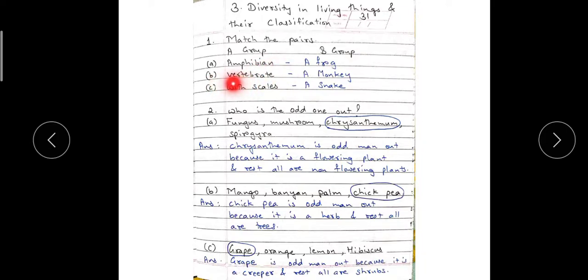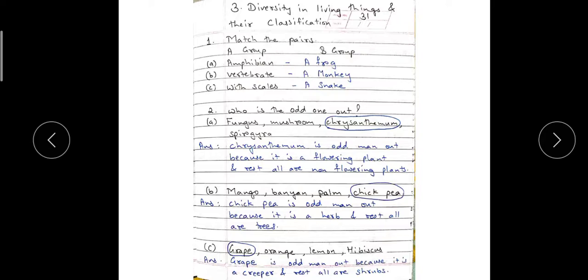Next one, vertebrate, a monkey. Monkey is a vertebrate because it is having bones in its body. We have learned, children, those animals who are having bones in their body, they are called as vertebrates. With scales, snake is the answer because snake is crawling on the ground. That is why its skin is having scales. So the scales can help the snake in movement.